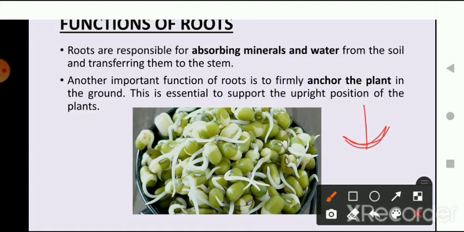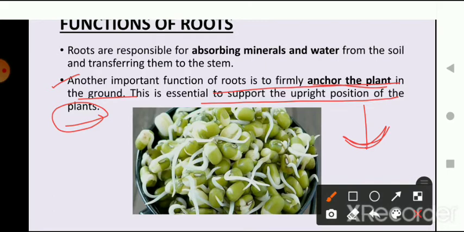Similarly, the root helps the plant to hold itself deep into the ground. So the first function of the root is to work as an anchor. Root is firmly anchoring the plant in the ground. This is essential to support the upright position of the plant. So this was the first function, which is that it works as an anchor for the plant.